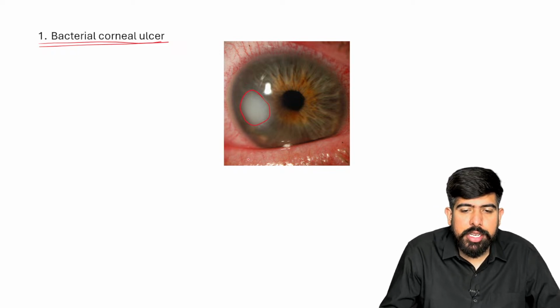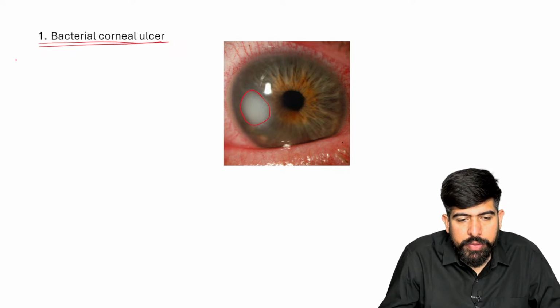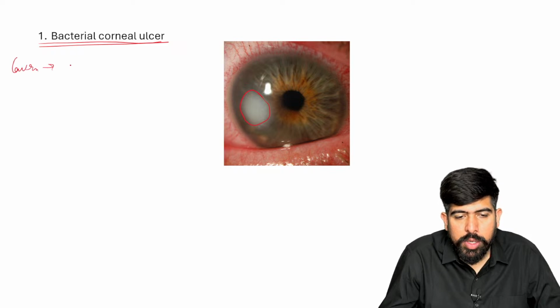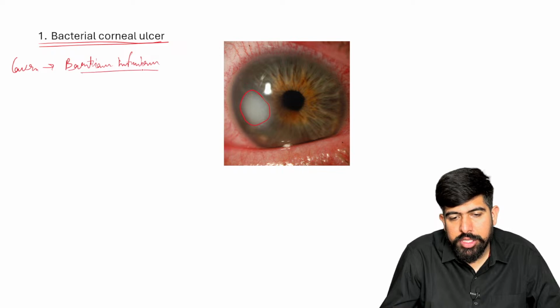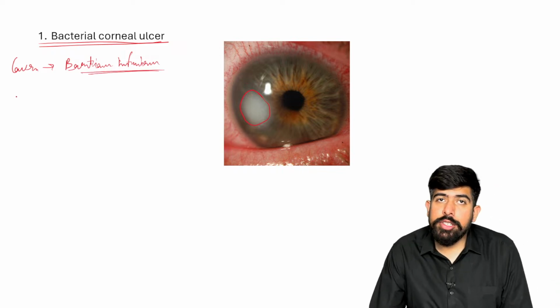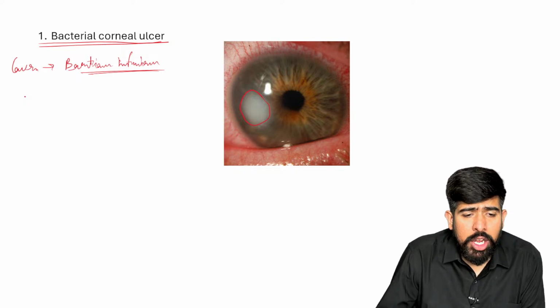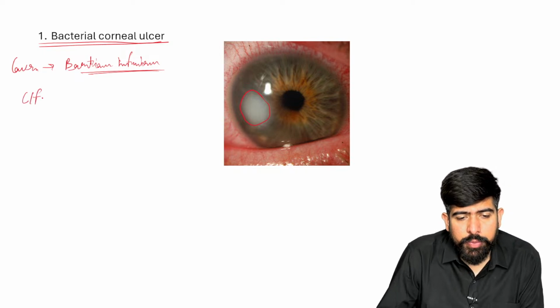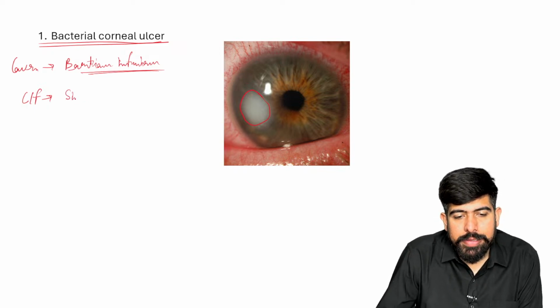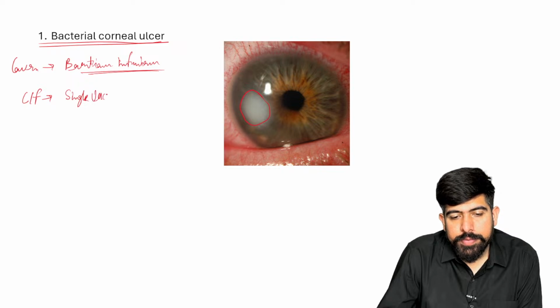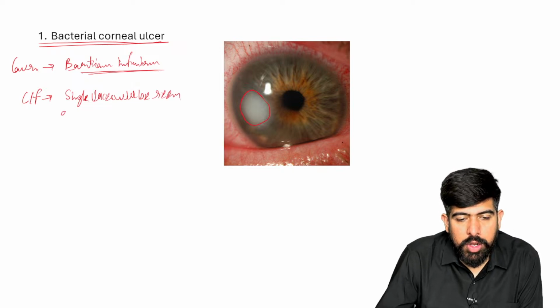So please mention the clinical features here. Before starting the clinical features, let's talk about the cause. What is the cause? Of course, it is a bacterial infection. The bacterial infection is the cause of bacterial corneal ulcer. And what will be the clinical feature of it? With the clinical feature, let's talk about the type of ulcer. There will be a single ulcer seen on the cornea.